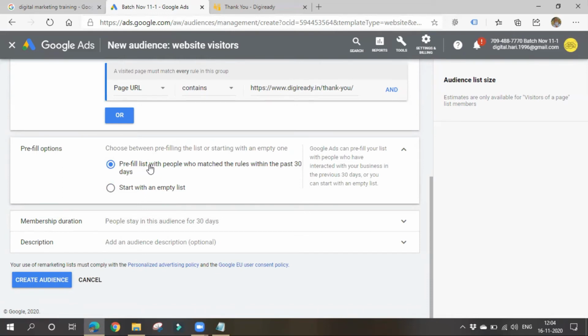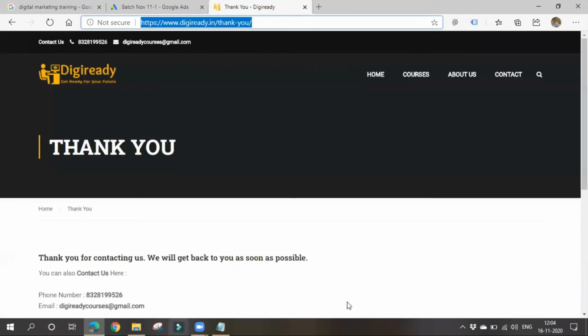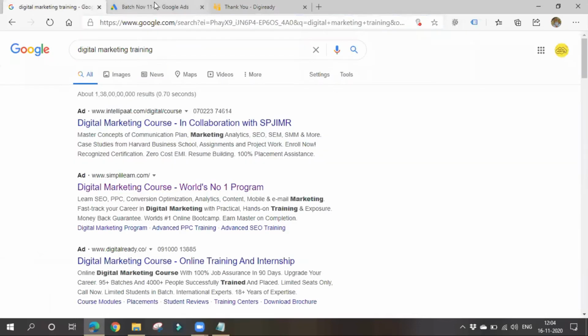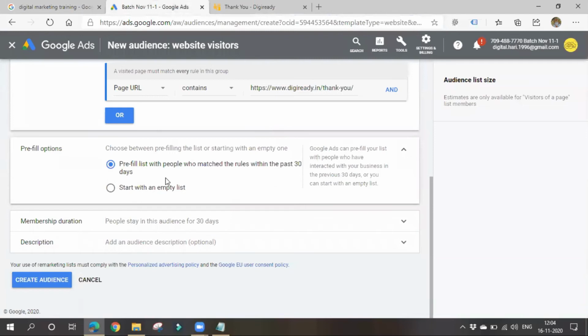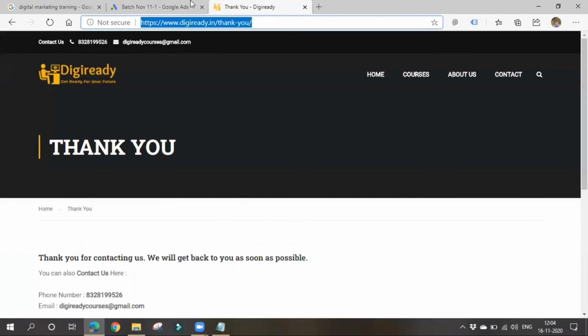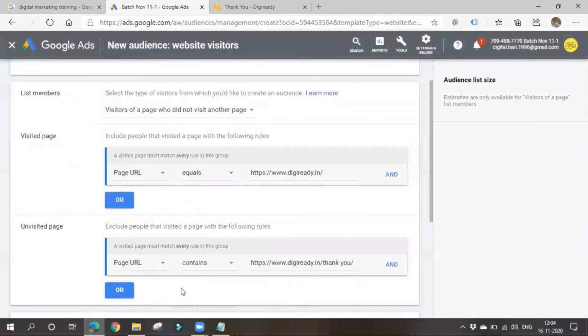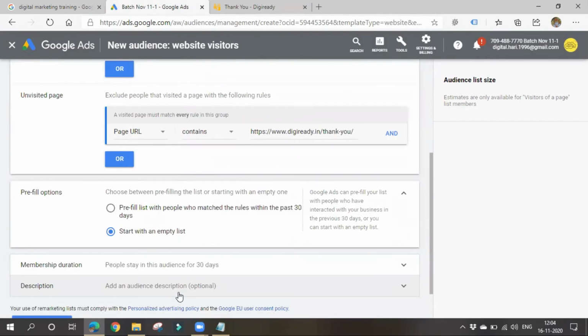See, it is saying pre-fill list with people who match the rules within the past 30 days. In the past 30 days also some visitors might have come to your website. If you want to show your ads to those people also, you can choose this. Otherwise you can start with an empty list, which means from now, whoever comes to your website, based on the rules you choose, they'll be shown your remarketing ads.